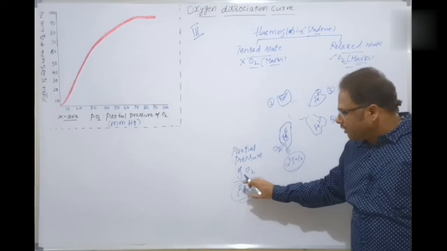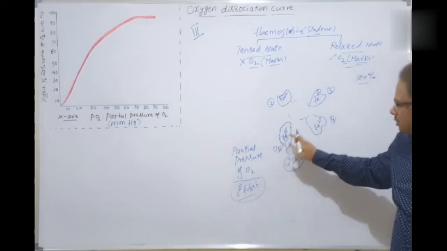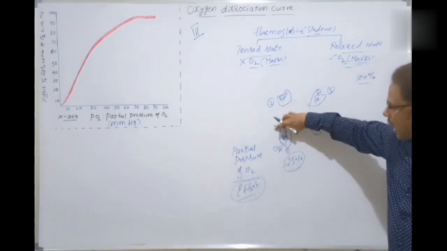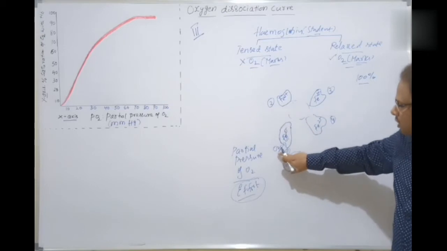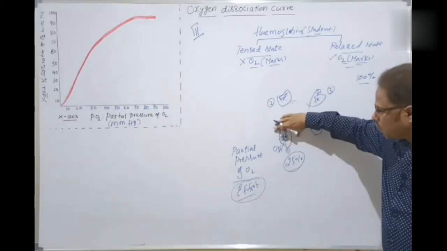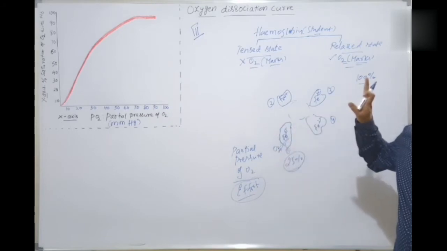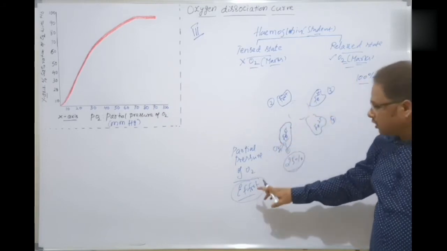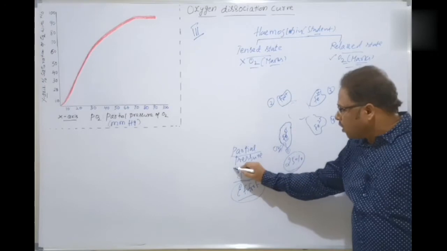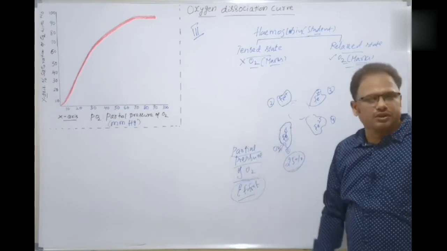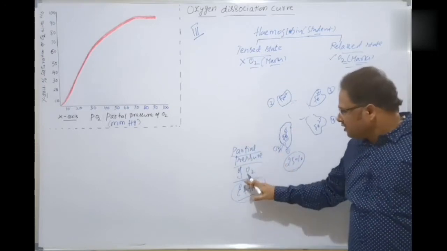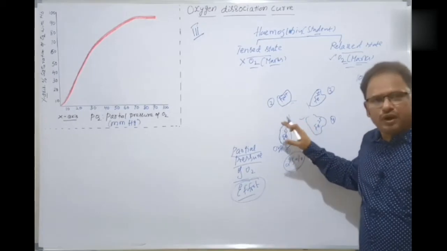So your effort is getting marks. You are here hemoglobin, and getting the marks here means oxygen. In the same way, hemoglobin is getting marks in the form of oxygen by doing the effort. What is effort here? Partial pressure of oxygen. Here, this one has to do more effort.